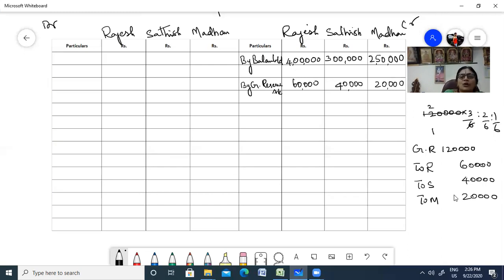Now next you have to transfer your loss. Where are you going to transfer your loss? Obviously to revaluation account. What was the balance we got? 24,000, 16,000 and 8,000. That's over. Next, you have to transfer the goodwill. Three things you have completed, then you have a goodwill to be transferred. So by Rajesh capital account, then by Satish capital account.